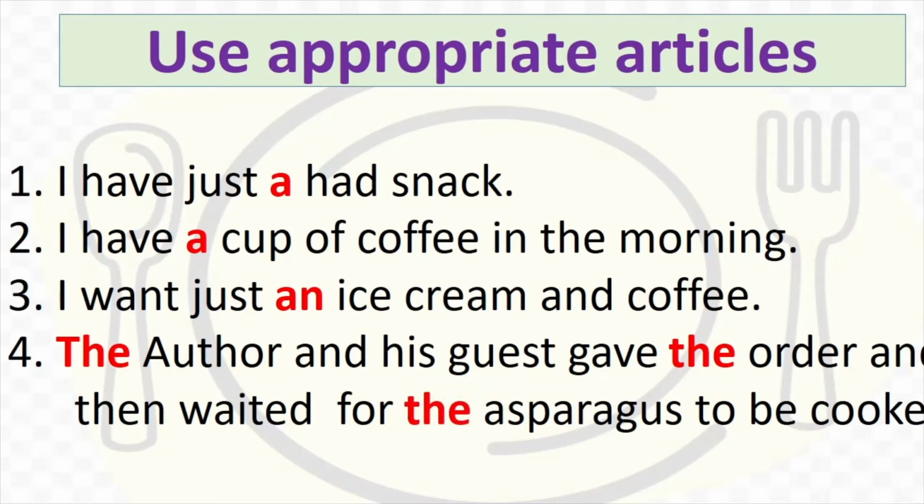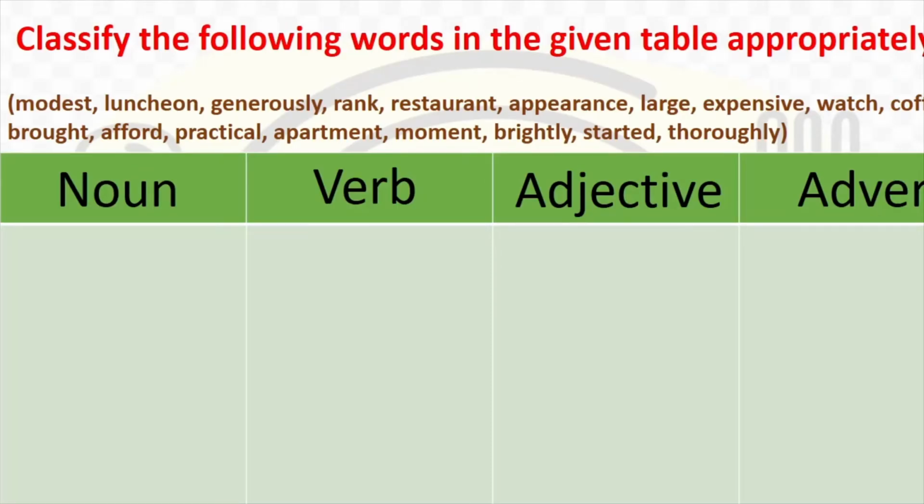So see, we have made use of the definite article the in some places and the indefinite articles a and an in certain other places. So this is exercise number 9 from your textbook. We now come to another exercise based on vocabulary, where we will be classifying certain words and putting them into tables as necessary. I will not be doing all the words for you children. I will start with certain words and leave it halfway so that you can finish the remaining.